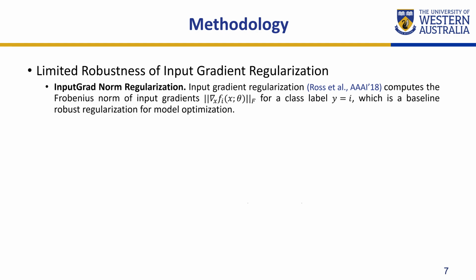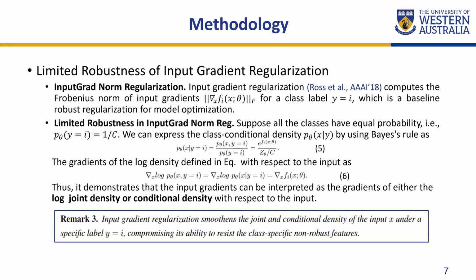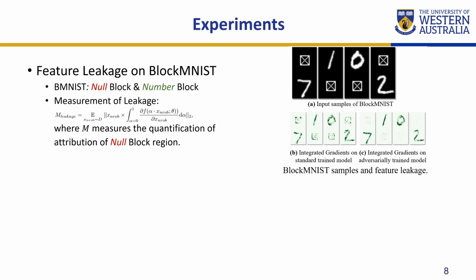In addition, we further review the limited robustness of input gradients regularization. Input gradients regularization computes the L2 norm of input gradients as the regularization term, which is a widely used baseline robust regularization. However, we show that input gradients regularization can be regarded as smoothing the joint and conditional density of input. Thus, it is defined under the assumption of a specific label, compromising its ability to resist class-specific non-robust features.